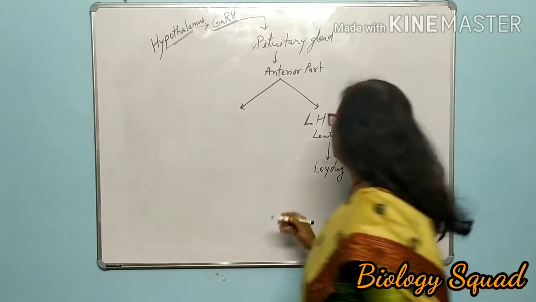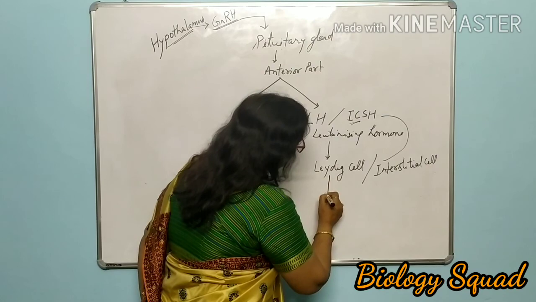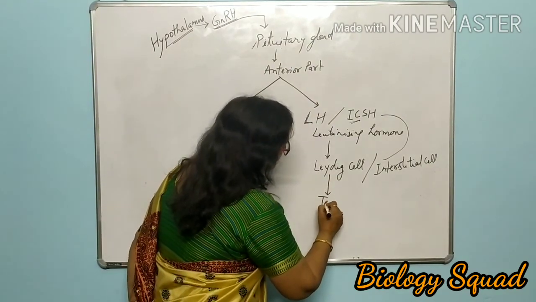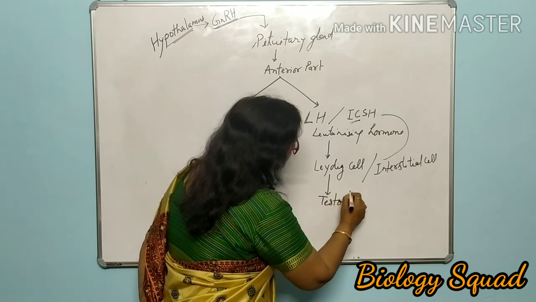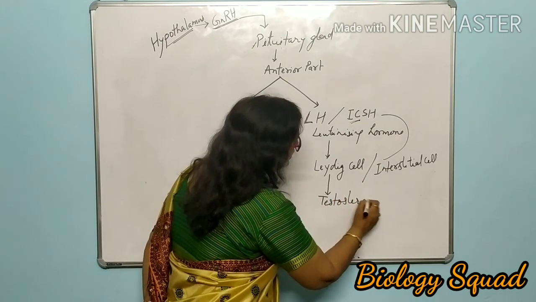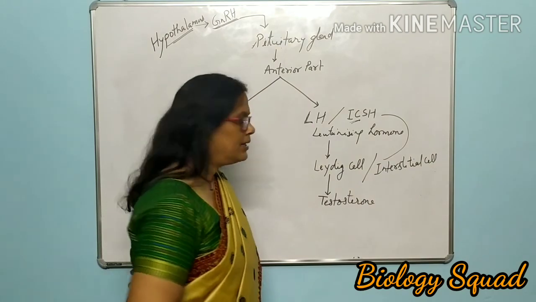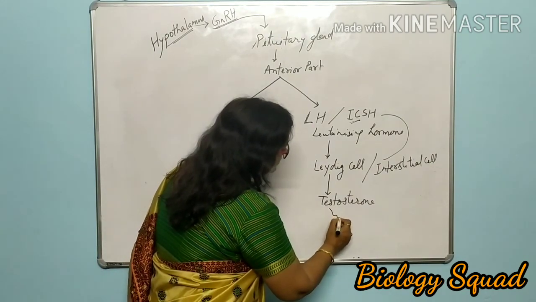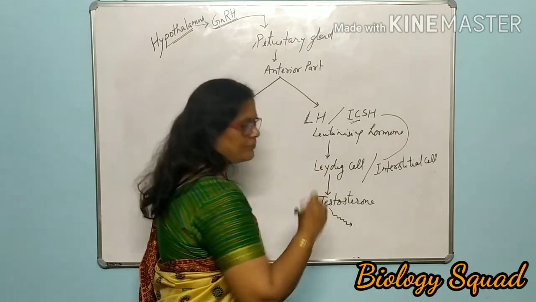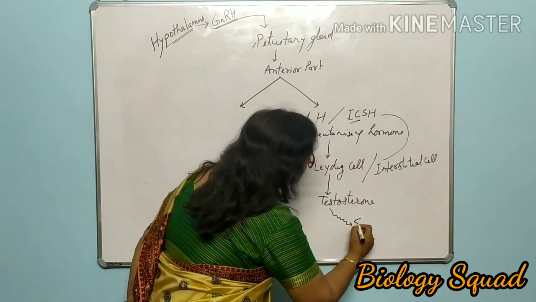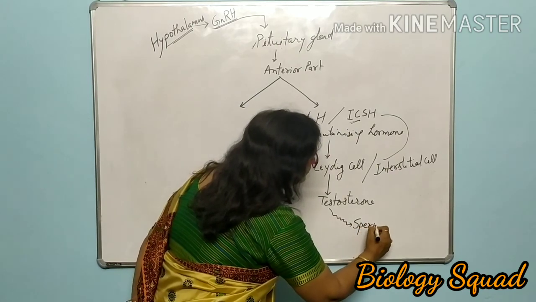And this Leydig cell further will release testosterone. Androgen testosterone hormone is released by the Leydig cell or interstitial cell, and this testosterone stimulates spermatogenesis.